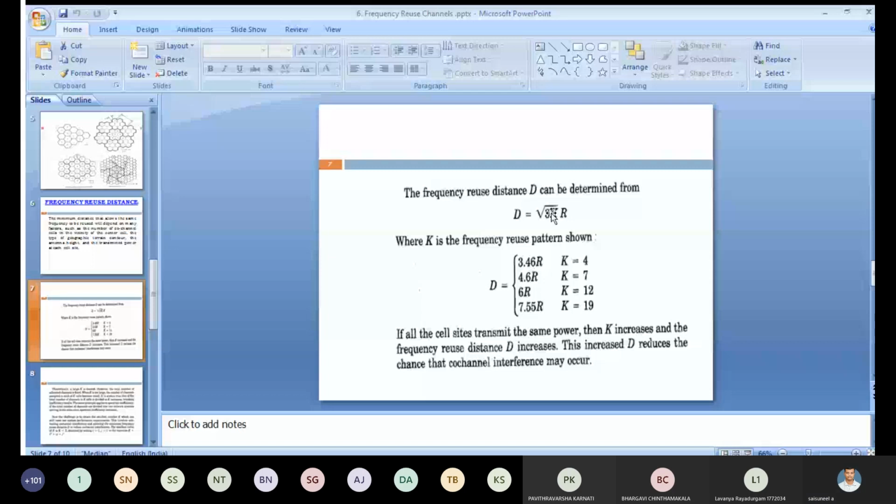From this formula, if all the cell sites transmit the same power, then as k is increased, the frequency reuse distance D increases, which reduces the channel interference. Whenever D increases, automatically the co-channel interference will be reduced. Right. All of you have discussed how, based upon the i value and j value, we get k.